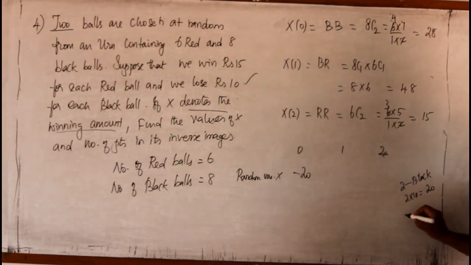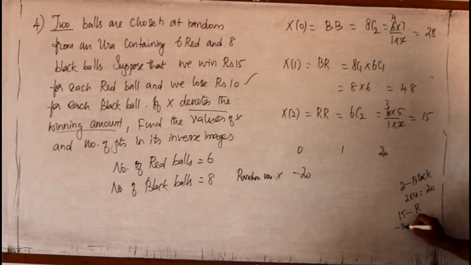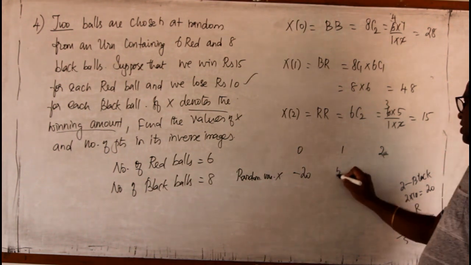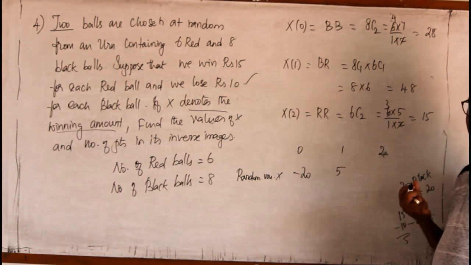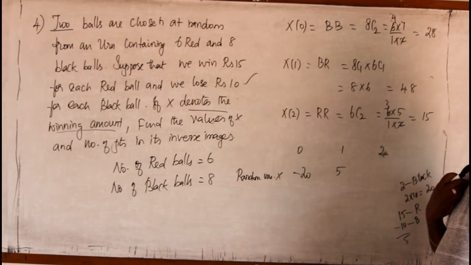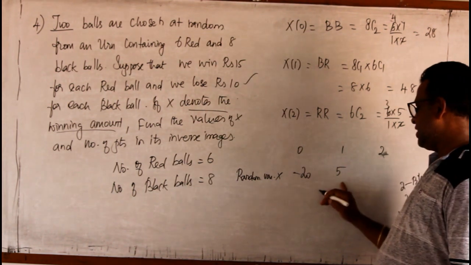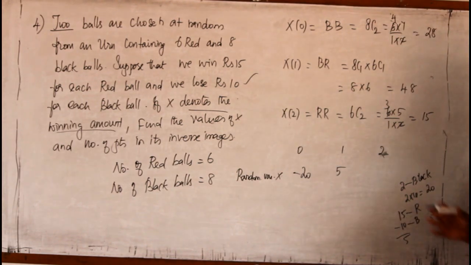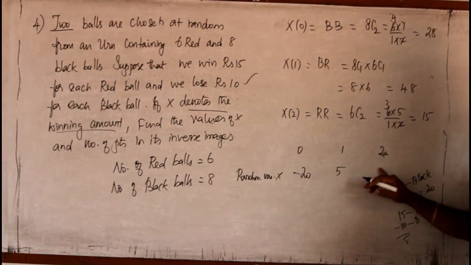1 success means I will be getting 15 rupees for red and minus 10 rupees for black. Then it is 5 rupees net. If I get 1 red ball, I will be given 15 rupees, so 15 minus 10, 5 rupees I will be getting as a net. Now both are red balls.